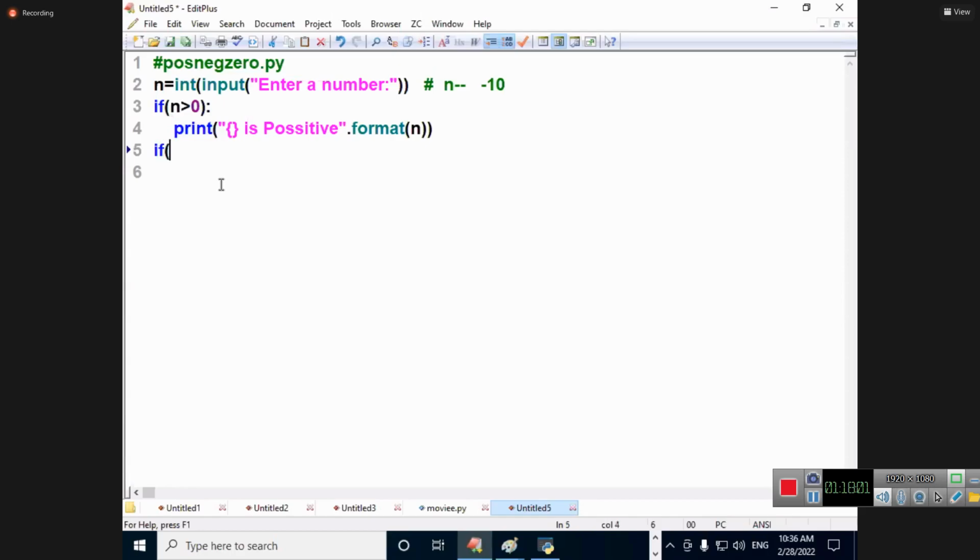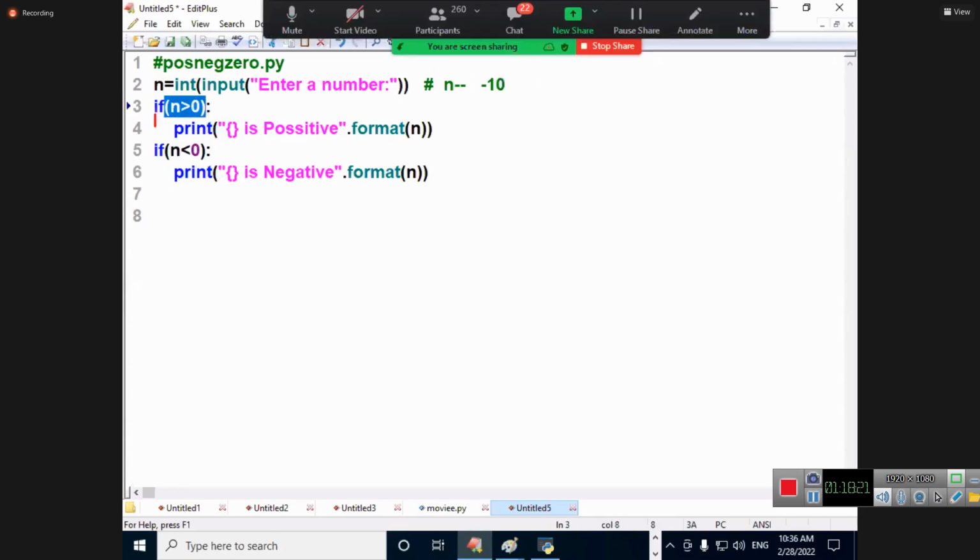If n less than 0, beautiful, say print negative, dot format of n. -10 greater than 0? False. Coming to where? The else statement. In the else statement, what is there? If -10 less than 0, true. What is printed? -10 is negative.